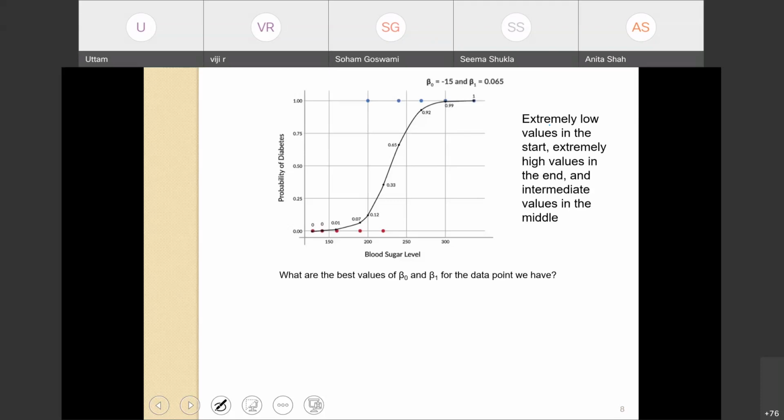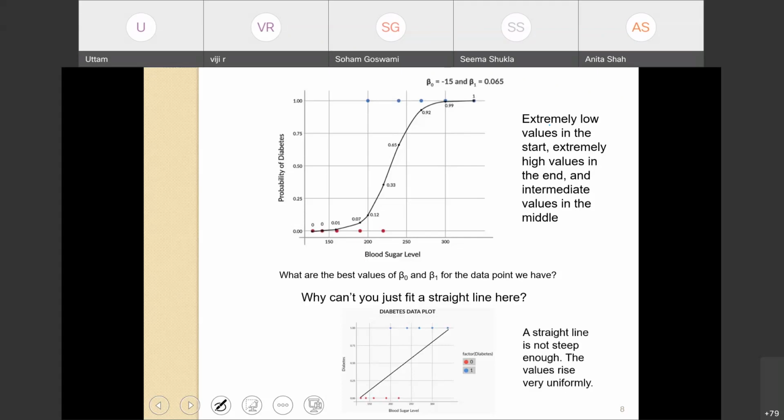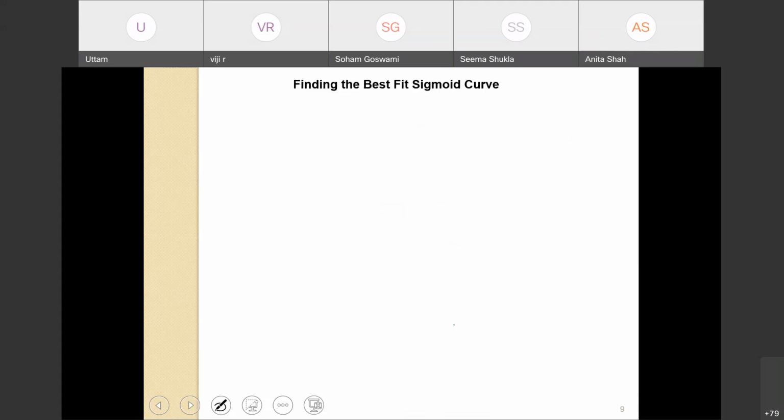Now the question again boils down to what we had seen in linear regression. What are the best values of beta 0 and beta 1 for the points shown here? Why can't we simply fit a straight line like this? Because a straight line is not enough. Values rise very uniformly here. We want something like this, as shown in the sigmoid curve. Now the question is, how do we find the best fit sigmoid curve?